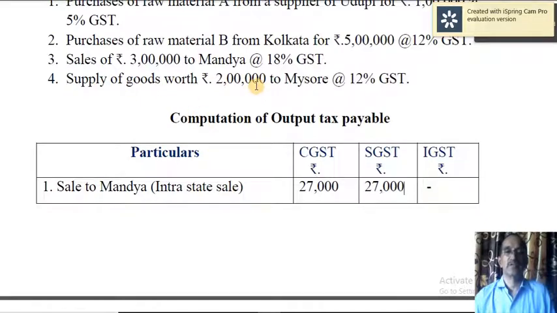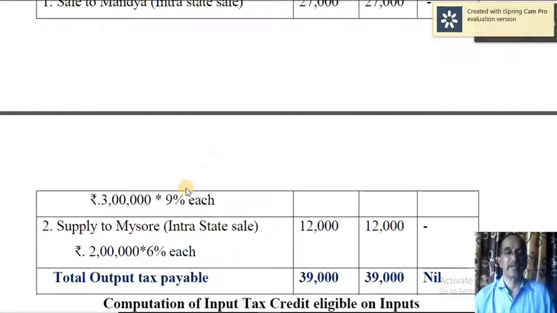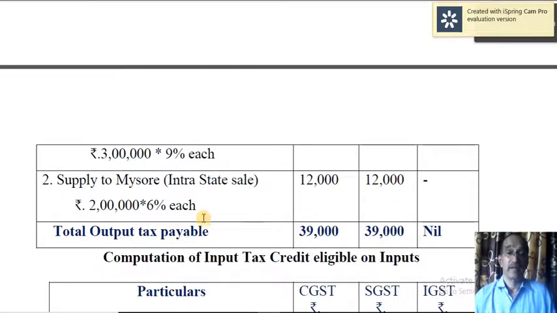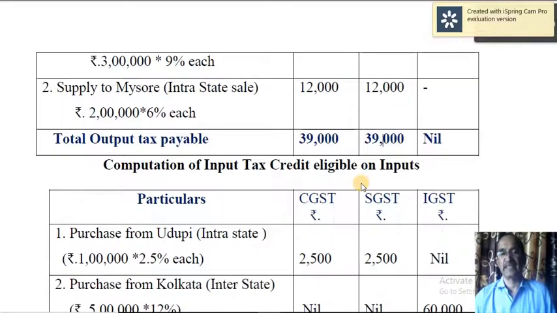Then supply of goods of 2 lakh, that is also intrastate. Therefore, 2 lakh into 6% each. So that comes to 12,000 and 12,000. Okay, the total output tax is 39,000 CGST and 39,000 SGST and nil in the case of IGST.